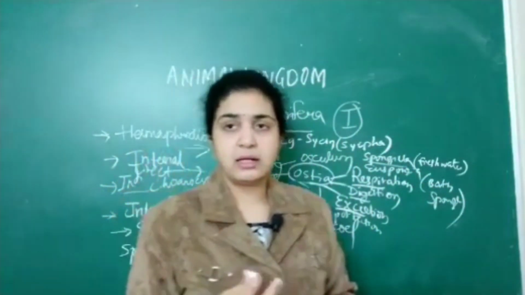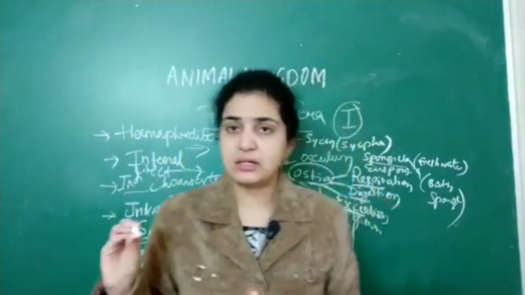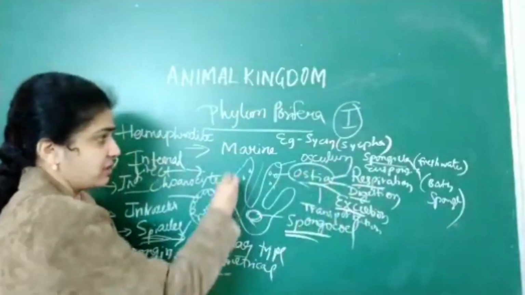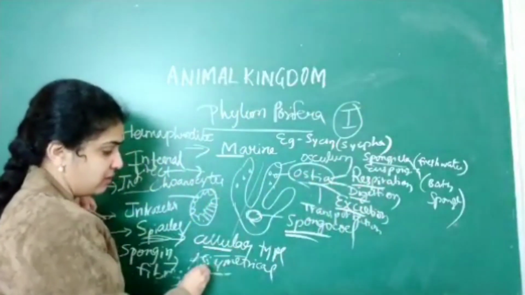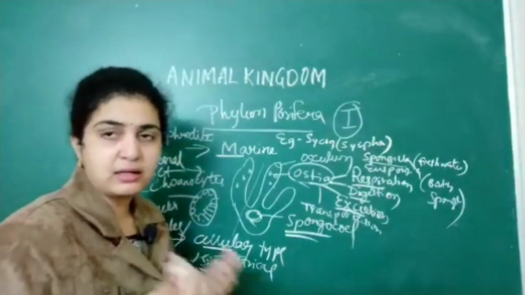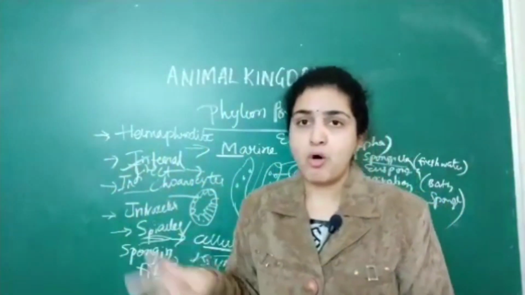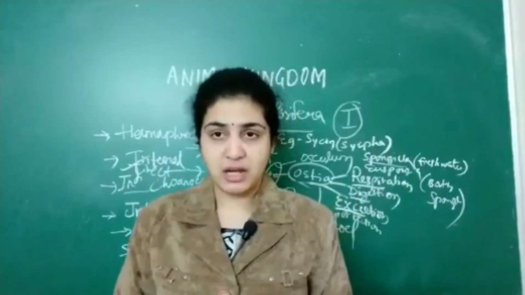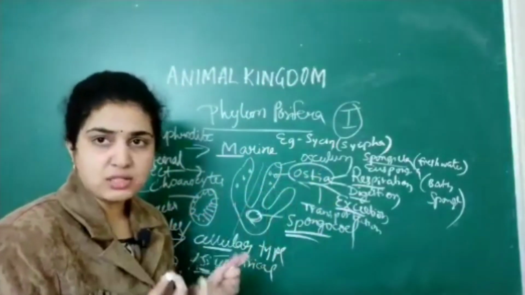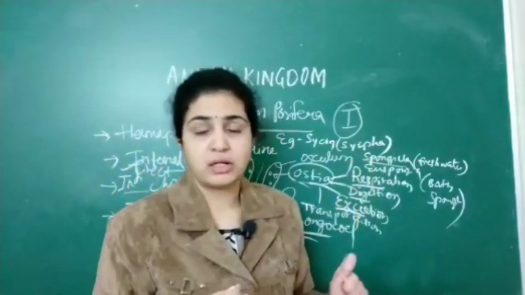I am clearly describing the phylum Porifera. Now we have done the phylum Porifera clearly. In the phylum Porifera, marine is important, and they exhibit the cellular level of organization. Remember like that: indirect development, internal fertilization, as well as intracellular digestion. The body is covered by numerous spongin fibers, that you can remember, as well as ostia and osculum. These are also very important. So the scientific names are important.